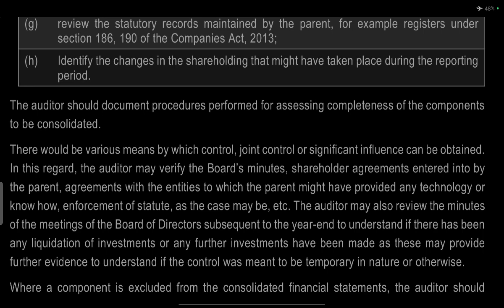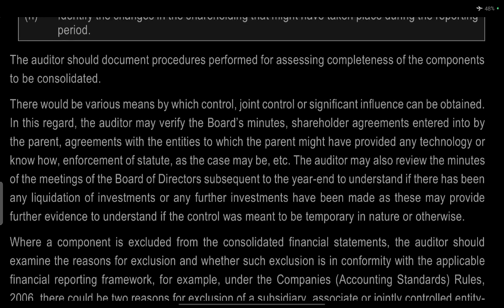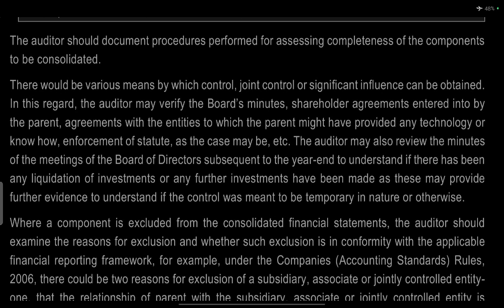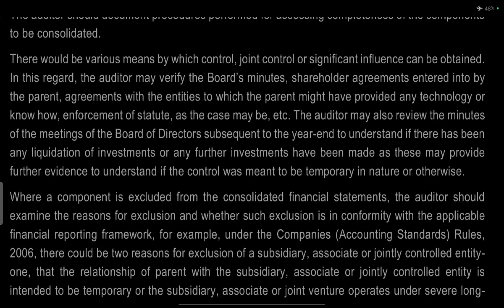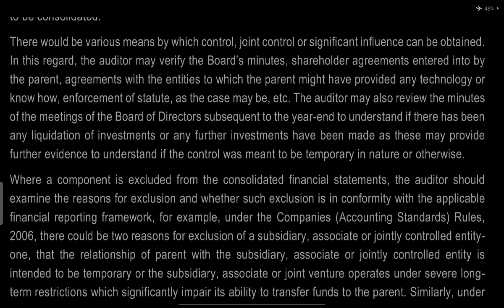Auditors should document procedures performed by the assessment of completeness of the components with consolidation. There will be various means by which joint control or significant influence can be obtained. In this regard, the auditor may verify the board minutes, the shareholder agreement entered into by the parent, agreements with the entity in which the parent might have provided any technology or know-how, and enforcement of the statute, as the case may be.